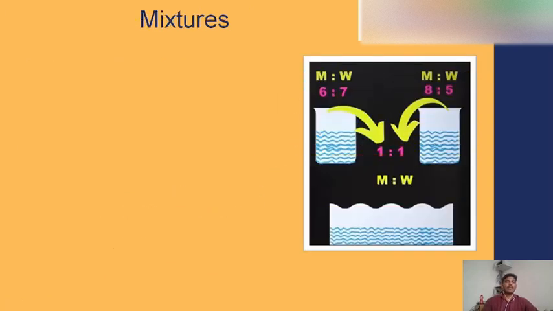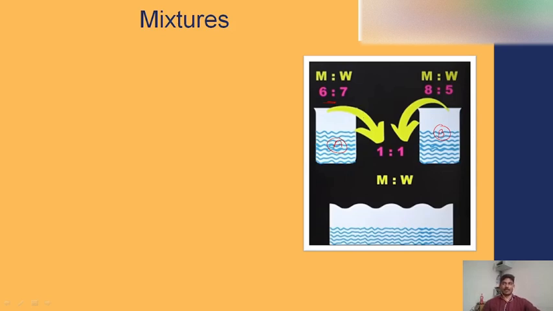And let us take an example here in order to understand the concept. Here I am considering a vessel. Vessel A contains milk and water in the ratio of 6:7, and vessel B contains milk and water in the ratio of 8:5.